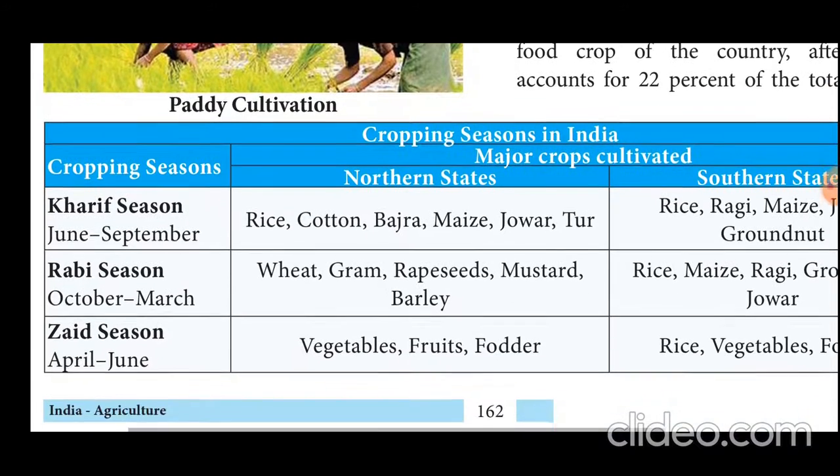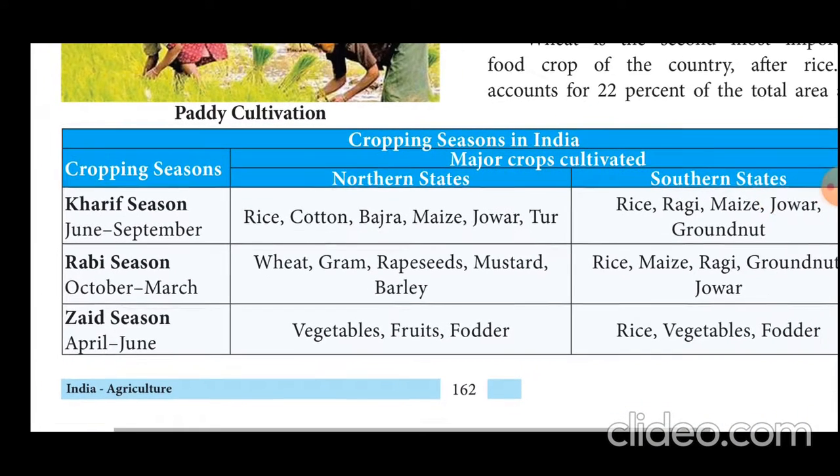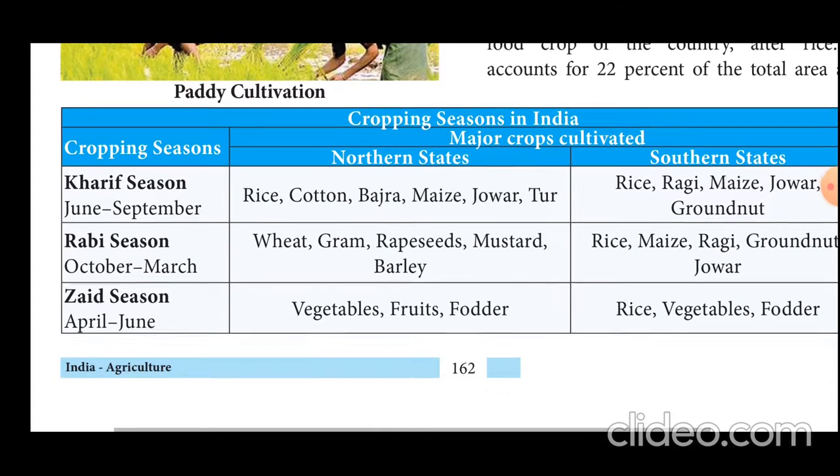Another one is paddy cultivation. Here a number of seasons and crops are given. There are three main seasons. Kharif season starts from June to September, Rabi season starts from October to March, and Zaid season from April to June.